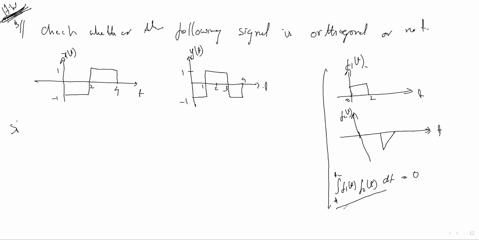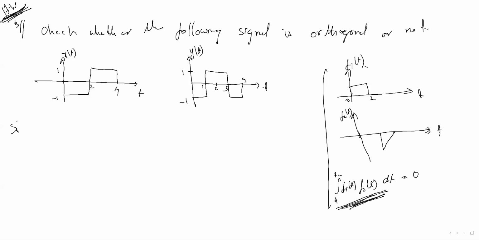Let me clear this. This thing gives the overlap area between the two signals, the area on which the two signals are overlapping. How much portion the two signals overlap is given by this integration.